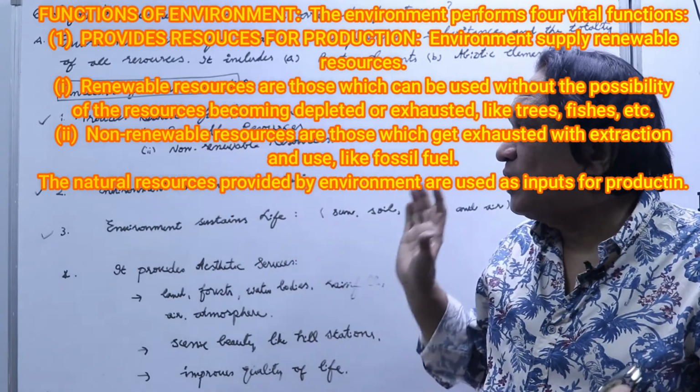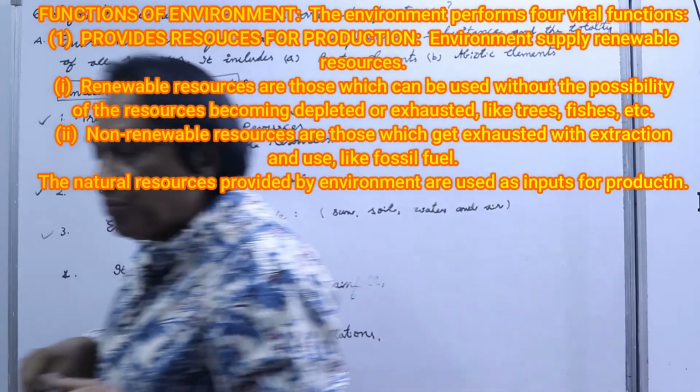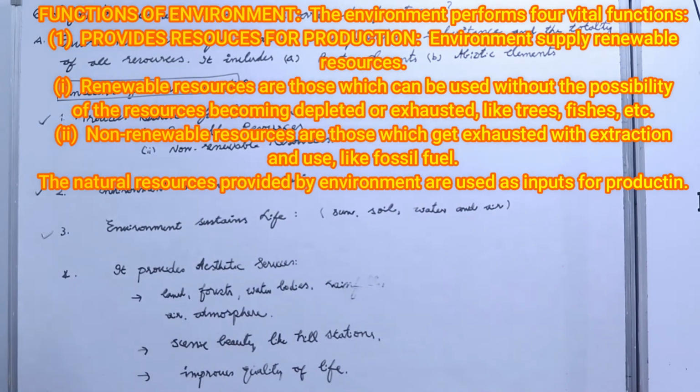The first function of environment is that it provides resources for production. Without environment we won't be able to produce. These can be renewable resources or non-renewable resources. The environment performs four vital functions. Number one is that it provides resources for production. Environment supplies renewable resources and non-renewable resources. Renewable resources are those which can be used without the possibility of the resources becoming depleted.